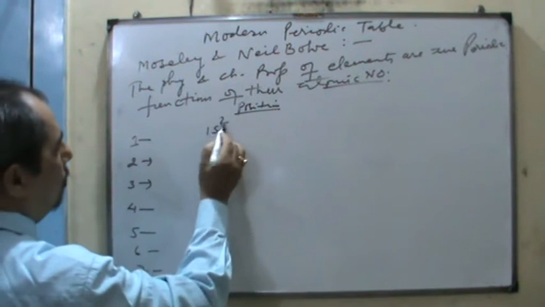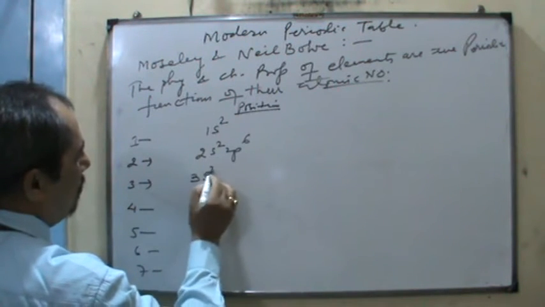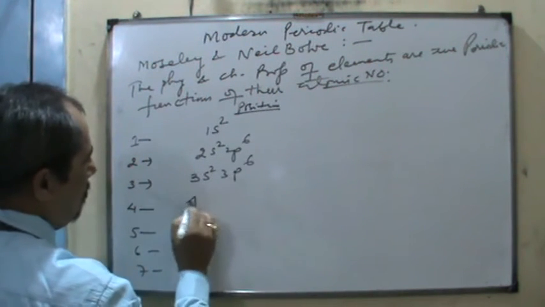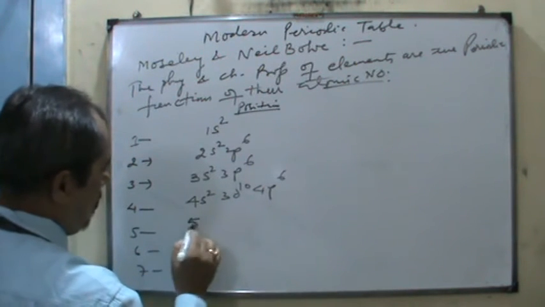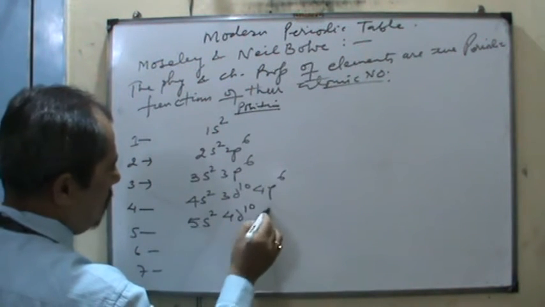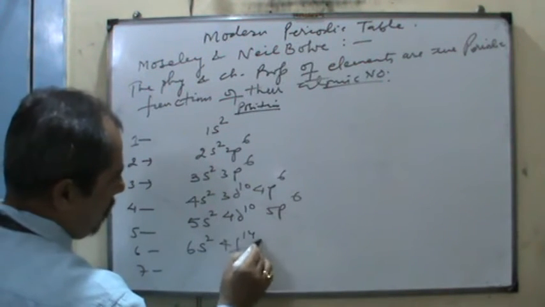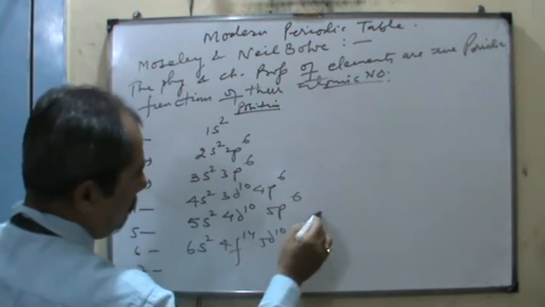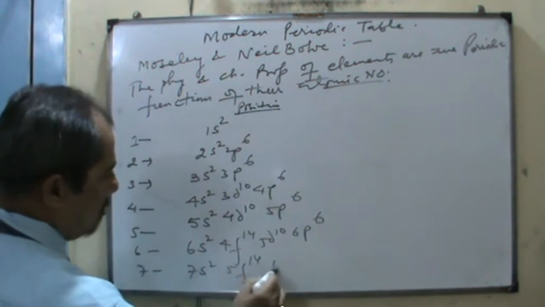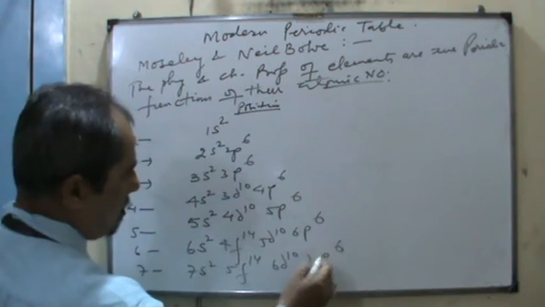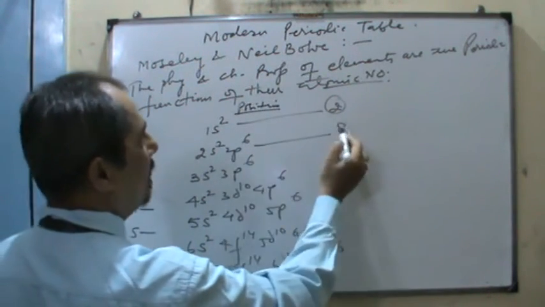You remember the principle: 1s2, 2s2, 2p6, 3s2, 3p6, 4s2, 3d10, 4p6, 5s2, 4d10, 5p6, 6s2, 4f14, 5d10, 6p6, 7s2, 5f14, 6d10, 7p6. So here 2 elements are there, 6 plus 2, 8.